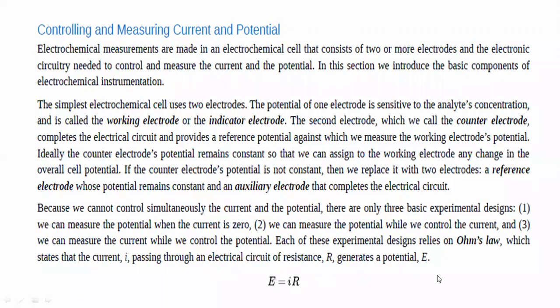Each of these designs is totally dependent on Ohm's law, which states that when current I is passing through a circuit of resistance R, it generates a potential difference equal to I multiplied by R, so the potential difference is directly proportional to the current and the resistance.